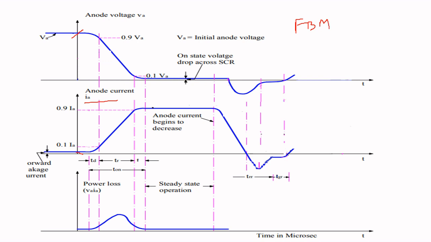Initially the SCR is in forward blocking mode. In forward blocking mode it acts as an open switch. Under open circuit condition, the voltage value is maximum and the current value is minimum. Due to this concept, initially we consider voltage is 100% and current is the forward leakage current. Okay, this is about the characteristics of SCR.